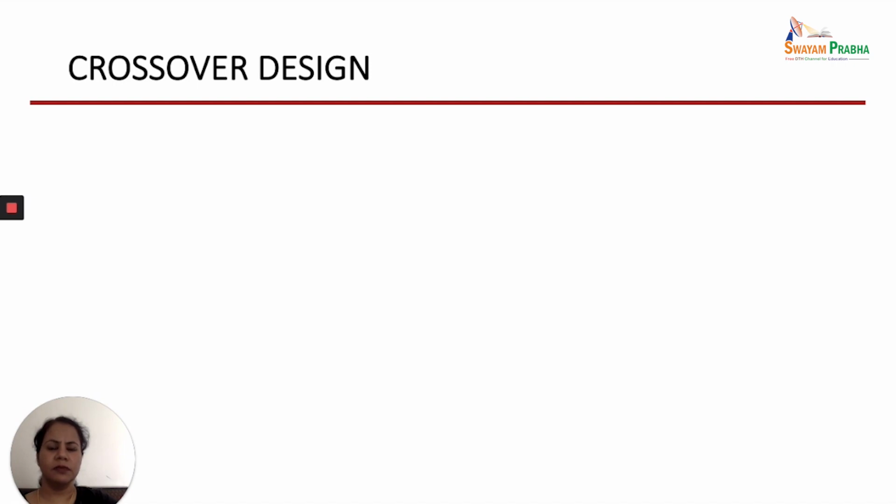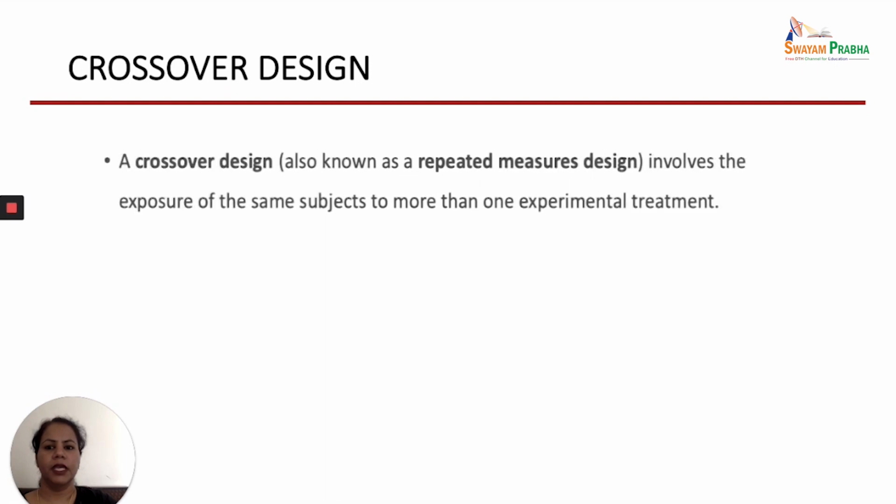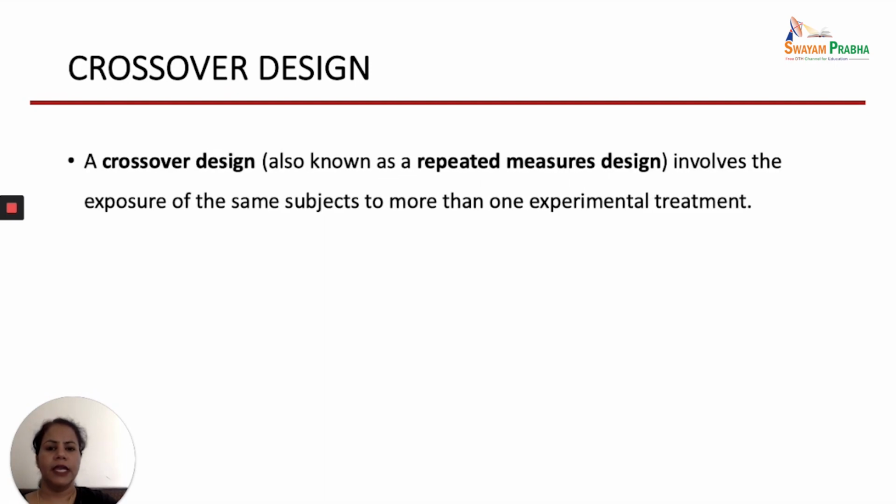Next, the most important, or you can say the best type of true experimental design, is the crossover design. Crossover design is also known as repeated measure design, and it involves the exposure of the same subjects to more than one experimental treatment. Here we are having the same subjects. In the earlier examples we were having two groups. Whenever we compare two groups, they might not be homogeneous. The two groups might be different from each other.